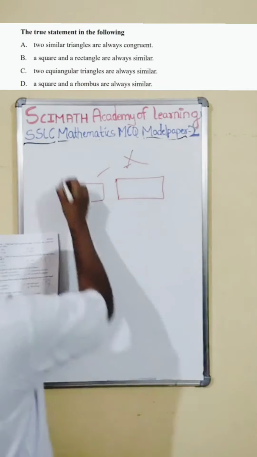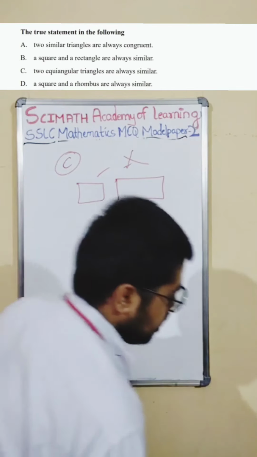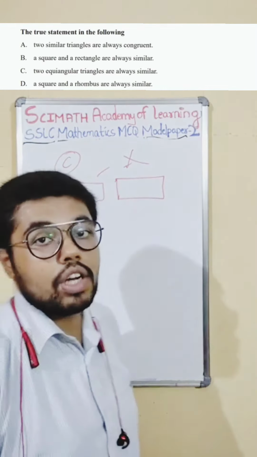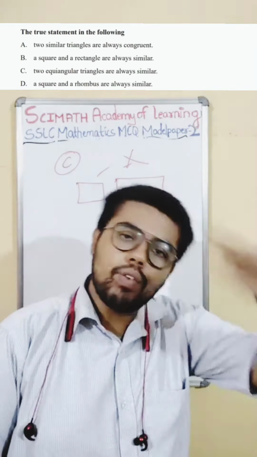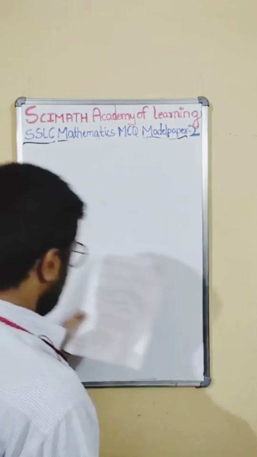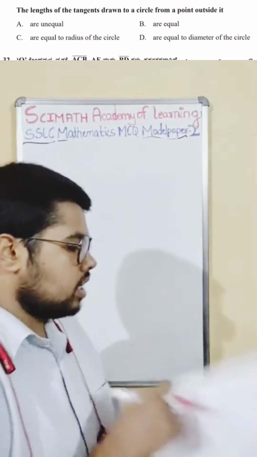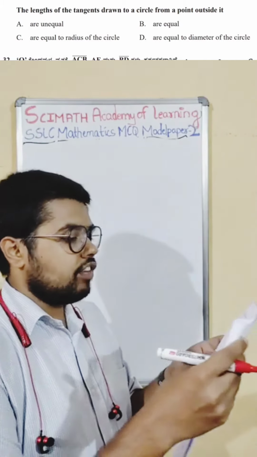So select option C. Okay, here also, if you see in the textbook, there is fill in the blanks in your triangle chapter. Fill in the blanks, true or false, all that you have to read once and understand the concept. Okay, let us go to the next one. 30th is over. Let us go quickly to the 31st question.